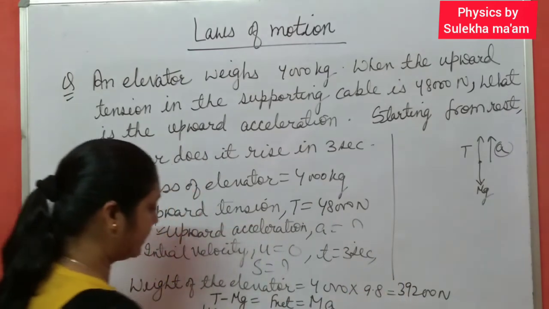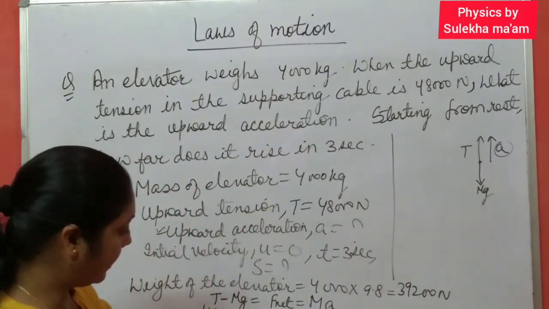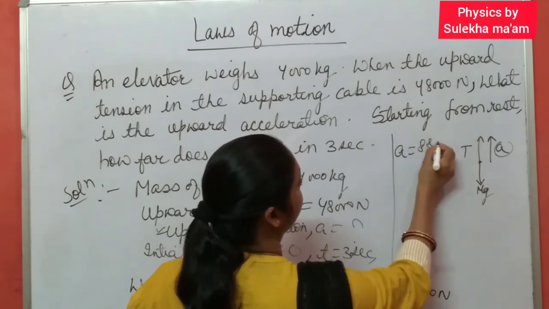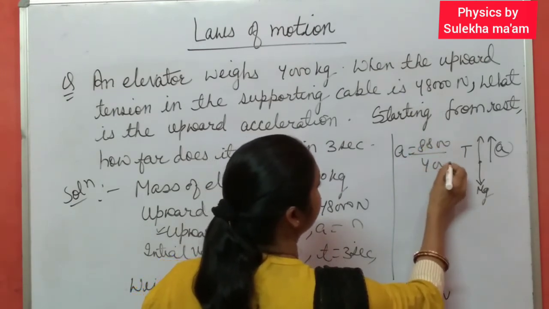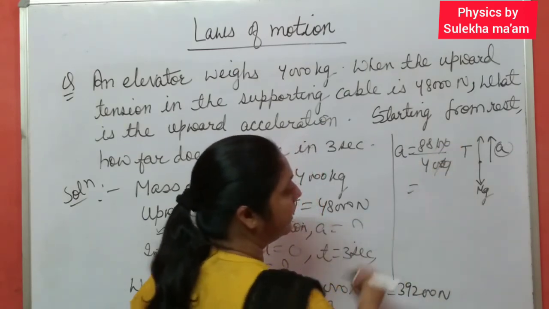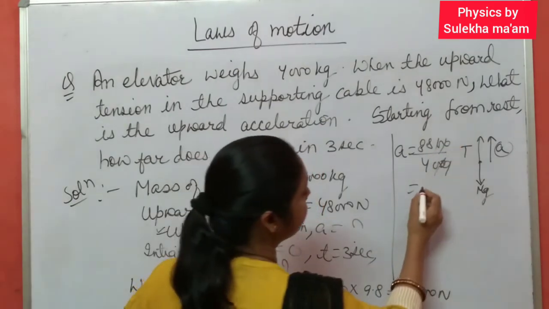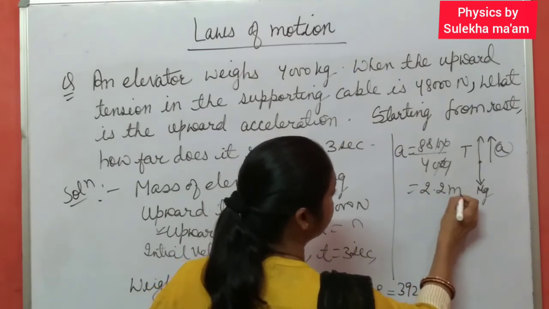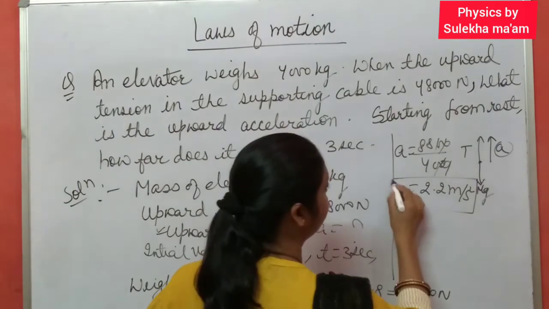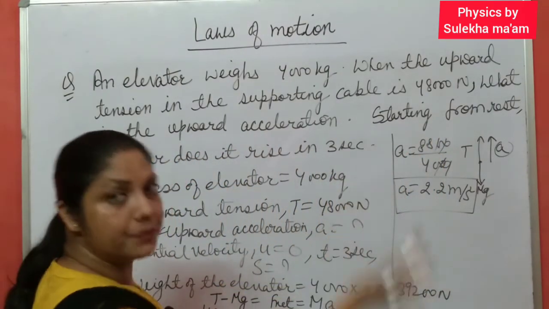Now this acceleration becomes 8,800 divided by 4,000. a equal to 8,800 divided by 4,000. These two zeros cancel, and 88 divided by 40, you get the answer 2.2 meter per second square. This is the acceleration with which the elevator moves upward.